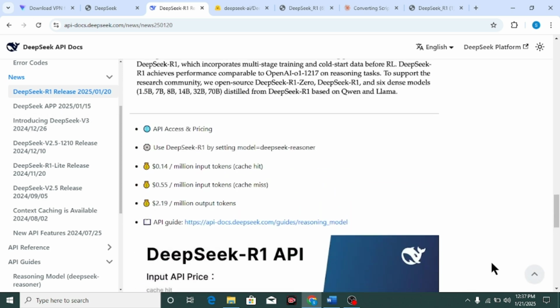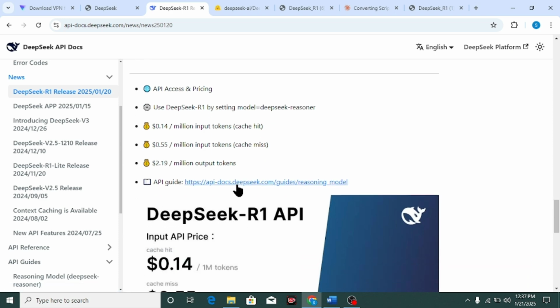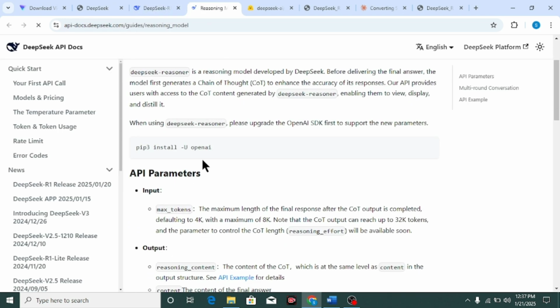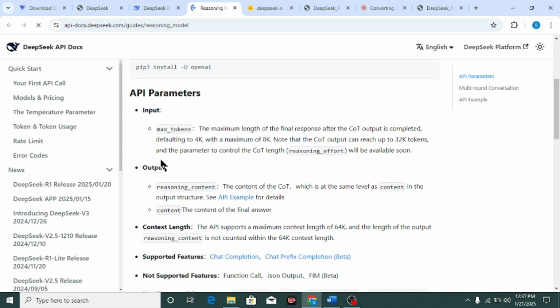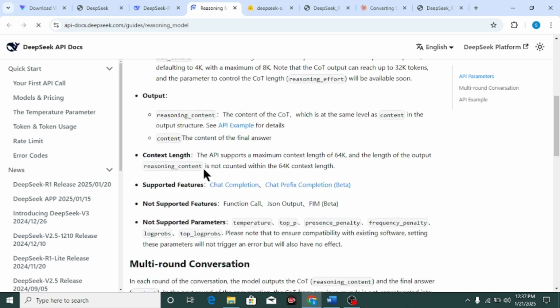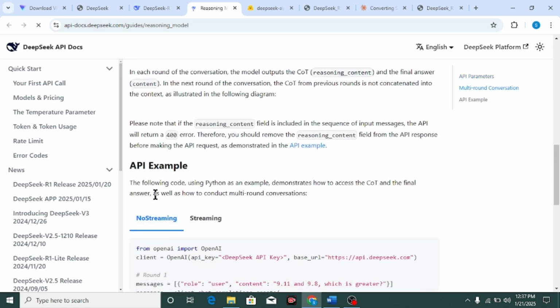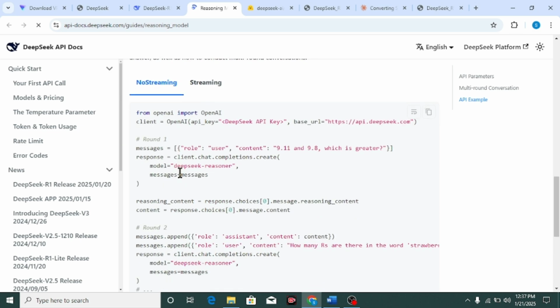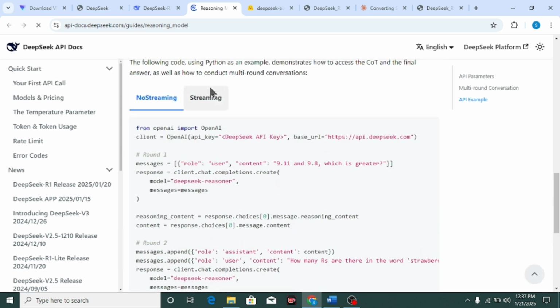This is the API pricing. Use DeepSeek R1 by setting the model to deepseek-reasoner: $0.14 per million input tokens for cache hits, $0.55 per million input tokens for cache misses, and $2.19 per million output tokens. This is the API guide for the reasoning model: API parameters such as max tokens, output reasoning model API examples, and multi-round conversation API, with streaming and non-streaming examples.